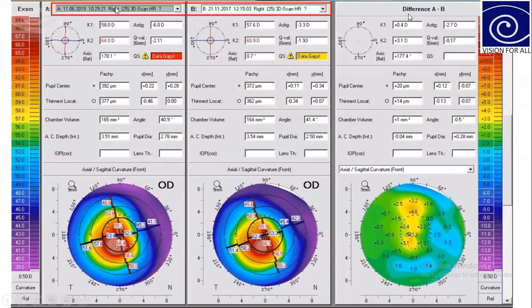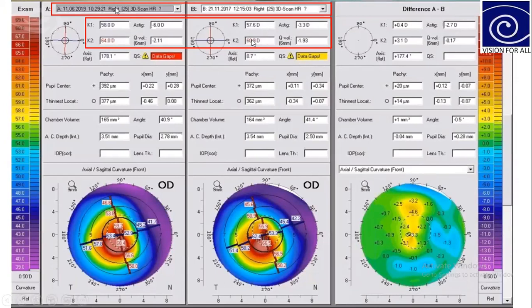The difference map from A to B shows the difference between the 2017 map and the 2019 map. Using this map we need to look at whether there is any progression of keratoconus for that particular patient. To see the progression, you look at K1, K2 or the maximum K.